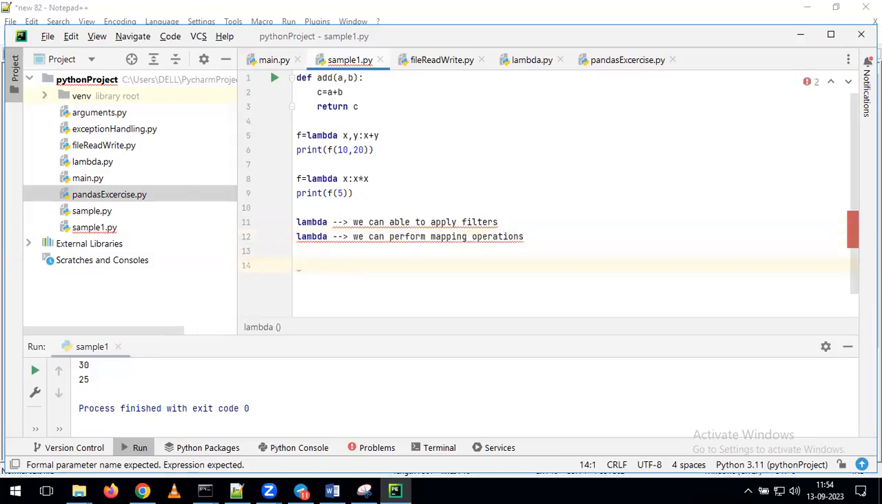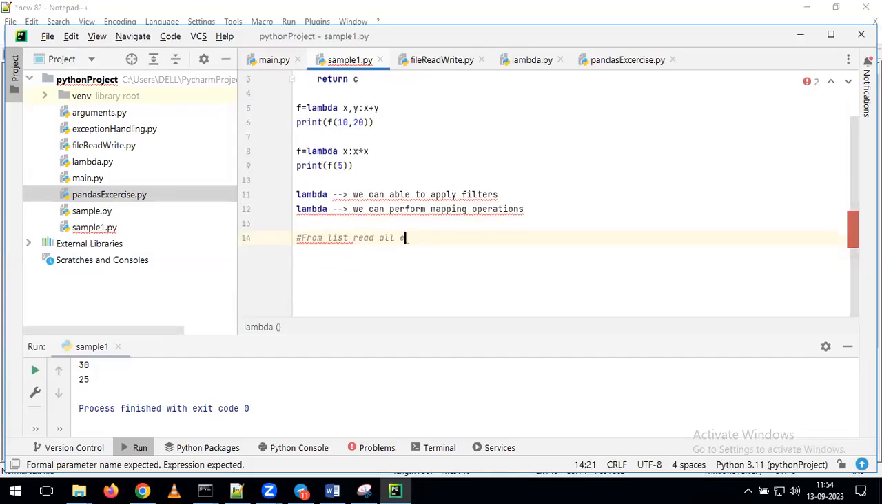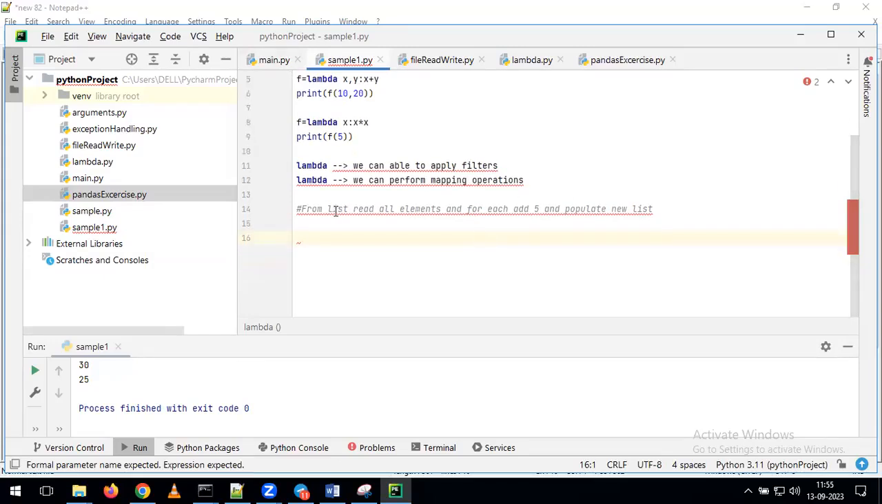Just I will give one example again here. So try to give the answer for this. From a list, read all elements, and for each element, add 5 and populate a new list. So this is the requirement. My requirement is, from the list, I want to read all the elements. And after reading all the elements, for each and every element, I want to add the value 5. With that, I want to populate the new list. Now you try to give the answer. For the purpose of achieving this requirement, what is the code we can write?